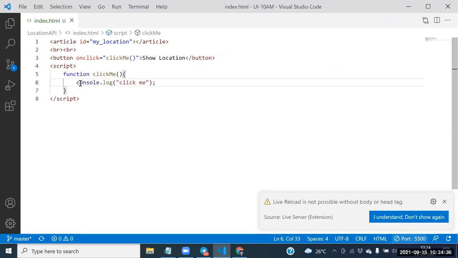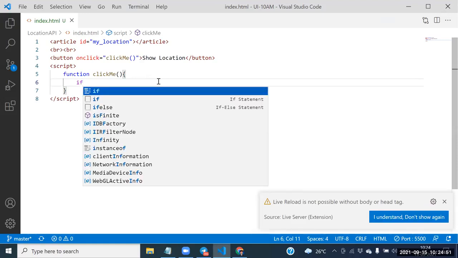Guys, click me function executed. First of all, check whether your browser is supporting Google Maps or not.